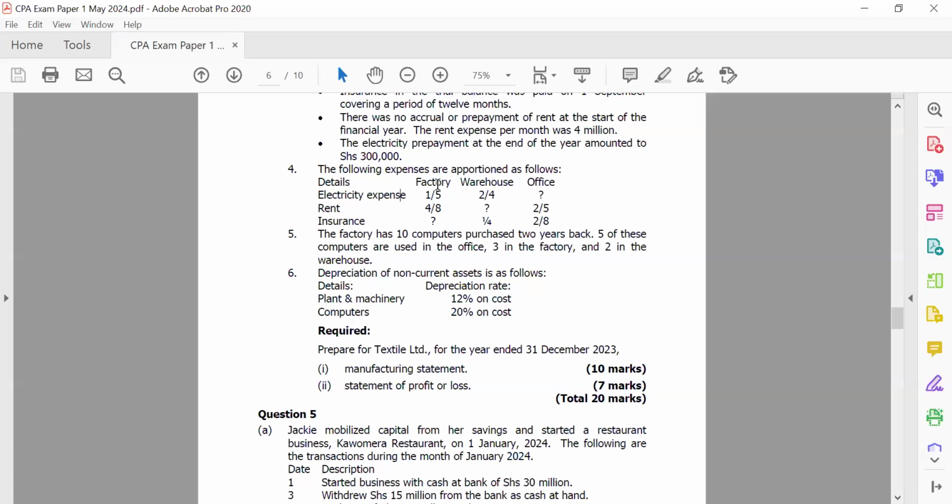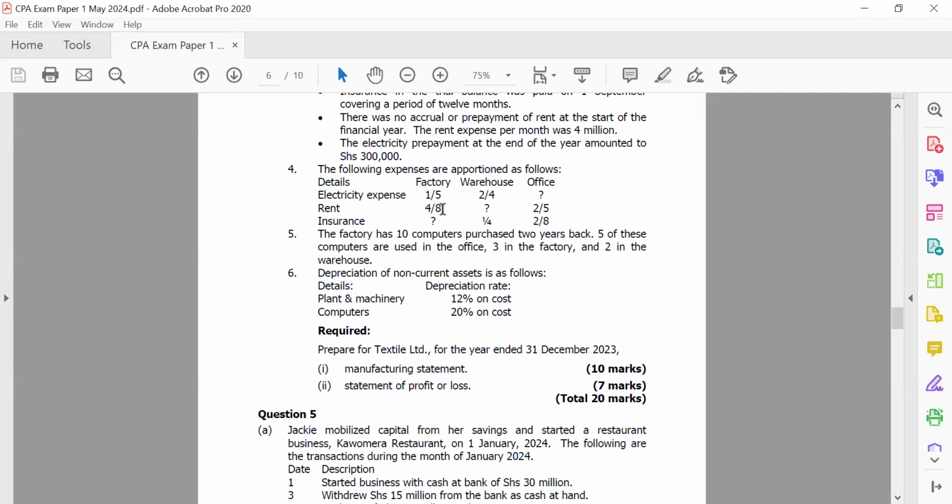The same thing as we can see for rent as well. They have given us 4 out of 8. They have also given us 2/5. So we need to determine that by subtracting 4/8 plus 2/5 from 1. Of course, since you're an accounting student, most likely you have a calculator. So a calculator means that you can just divide these using a calculator to help you find this, instead of calculating fractions, which may take you some time.